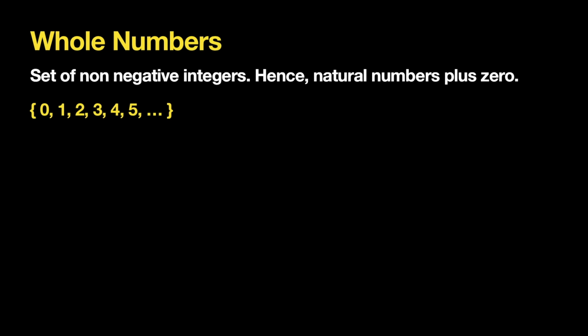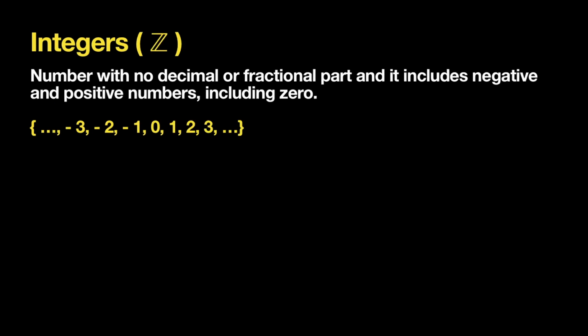The whole numbers are a slightly larger set. It's a slightly larger group because it is the natural numbers, but we're only adding 0 to it. Natural numbers are positive numbers. In this case, we say that whole numbers are non-negative. So anything that is non-negative, and it has to be like your counting numbers.